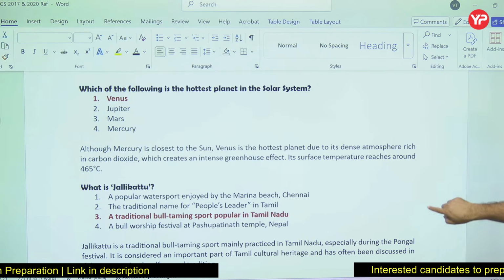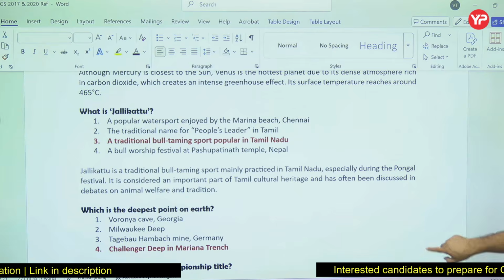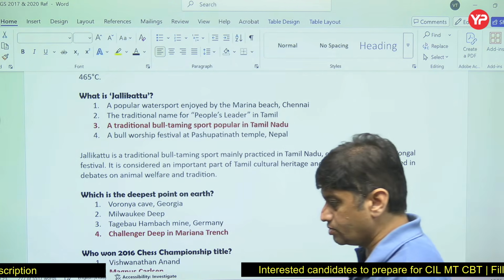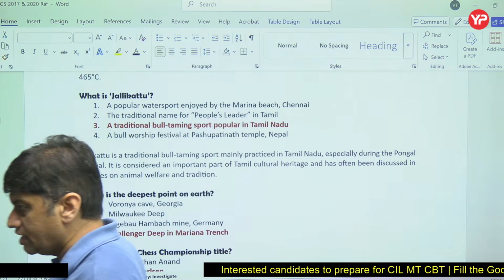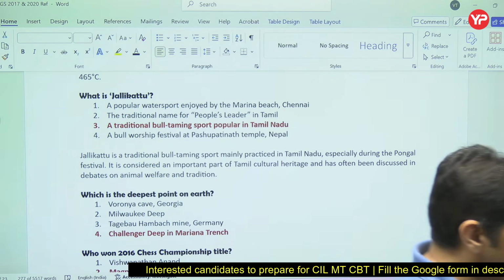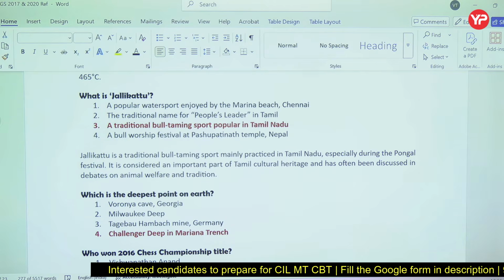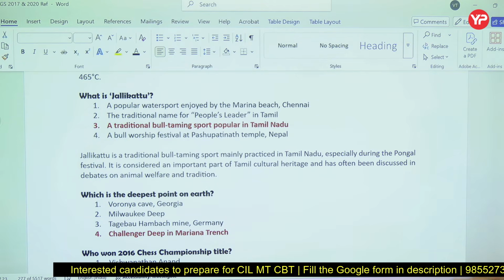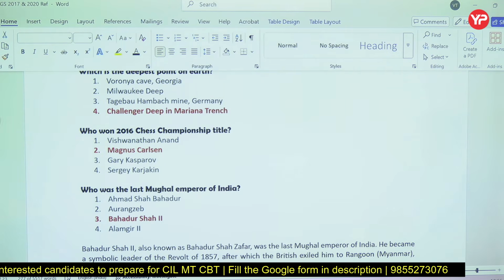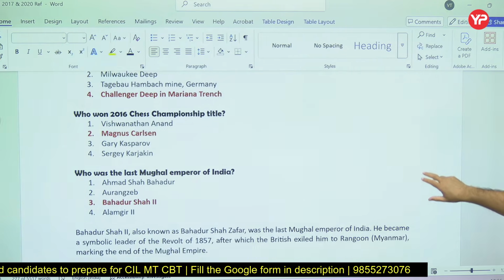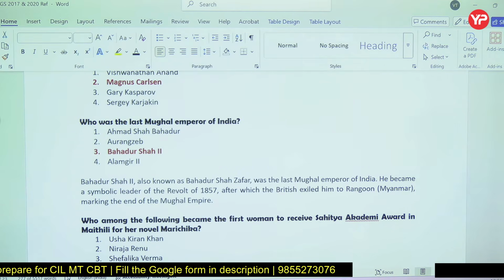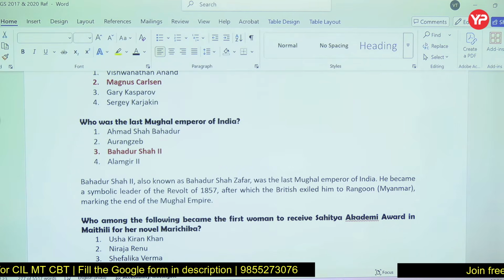What is Jallikattu? That is the traditional bull taming sport in Tamil Nadu. That means we need to cover cultural festivals in different states of India also. Jallikattu was in the news at that time because some people were saying it should be banned. Deepest point on earth is Challenger Deep in the Mariana Trench. Then chess championship 2016.